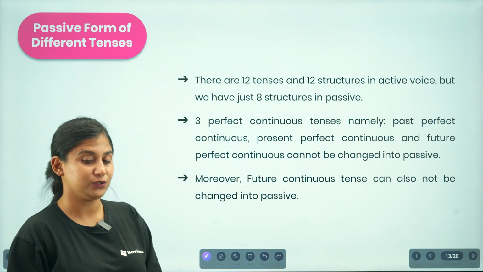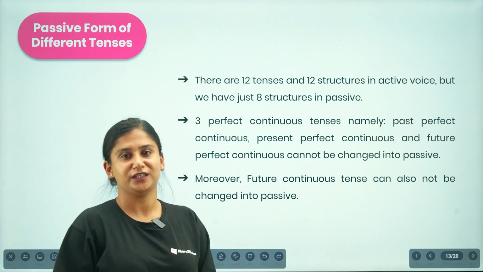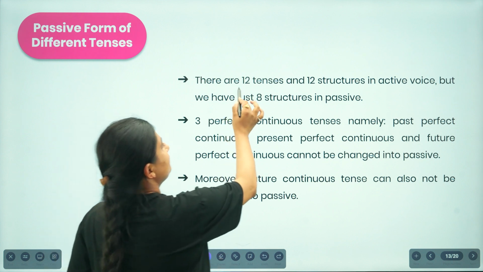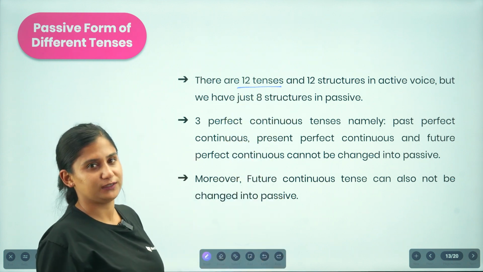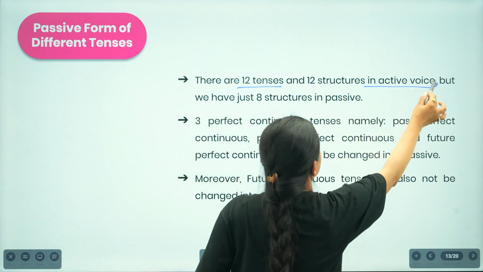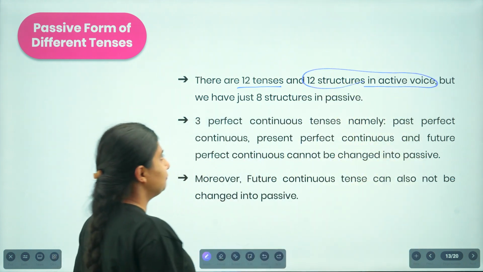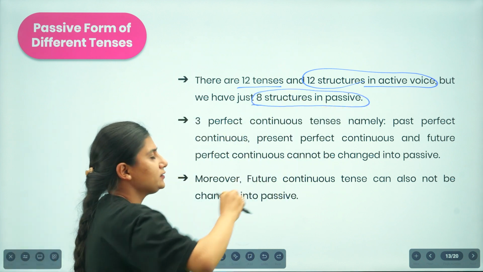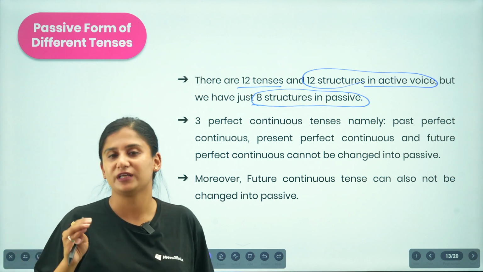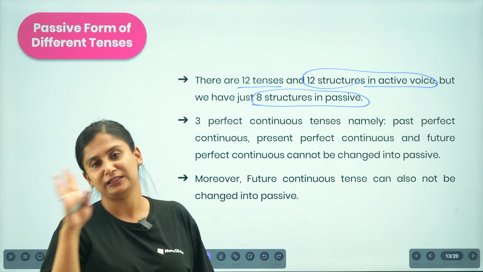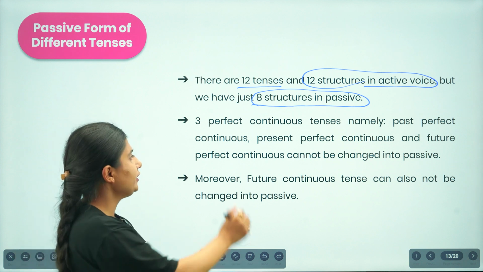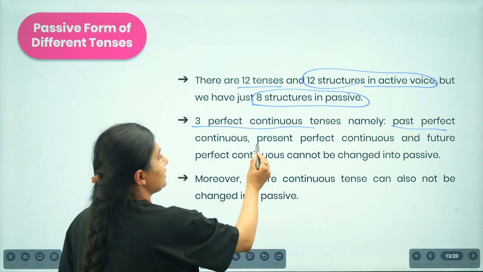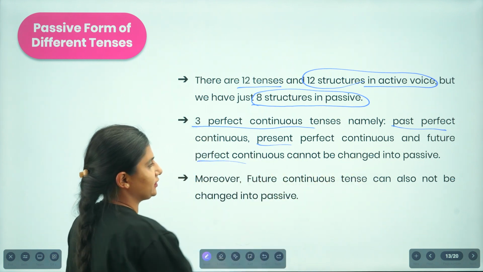As we have already talked about tense, we also know that there are altogether 12 tenses in our English grammar, right? That means we have 12 structures in the active voice, but we have only 8 structures in the passive voice. 4 tenses we are not able to change into the passive form. Here 3 perfect continuous tenses,